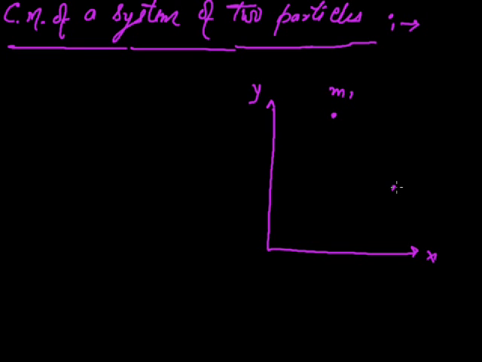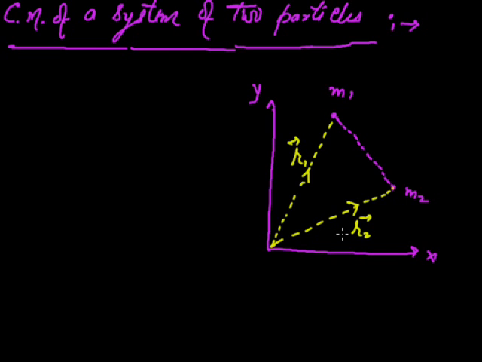Here is mass m2. Then definitely the center of mass will be on the line which joins m1 and m2. This is the line joining m1 and m2. Suppose the position vector, meaning the distance from the origin, of m1 is r1, and the position vector of m2 is r2.